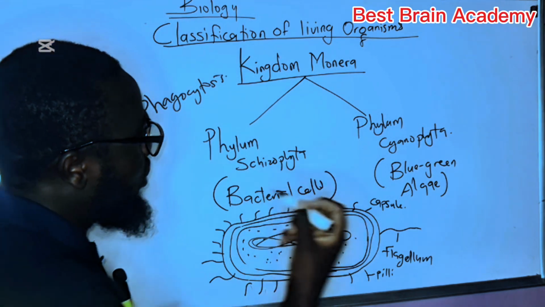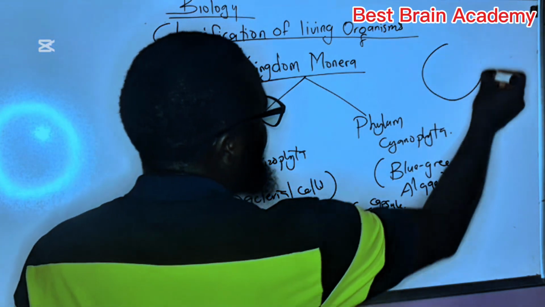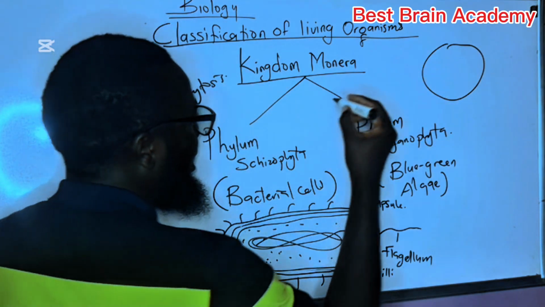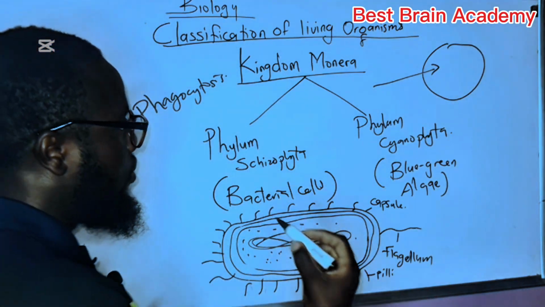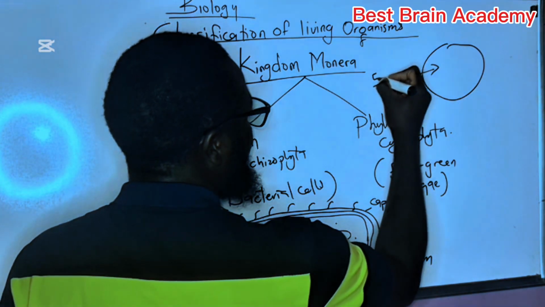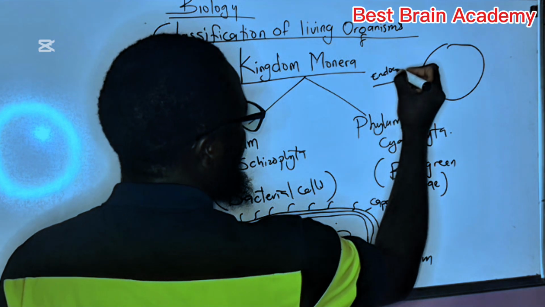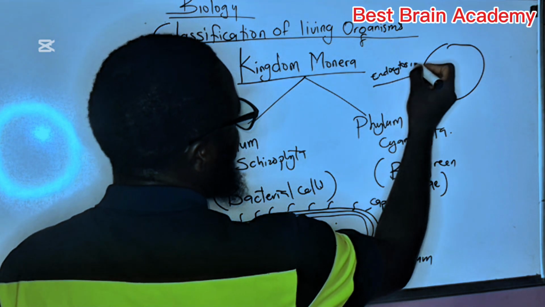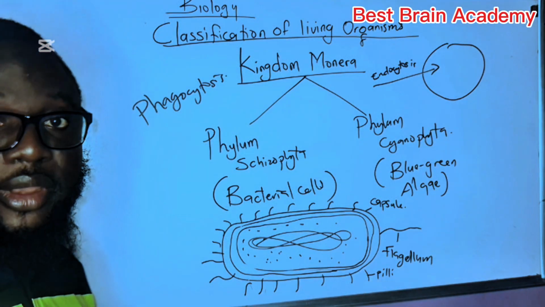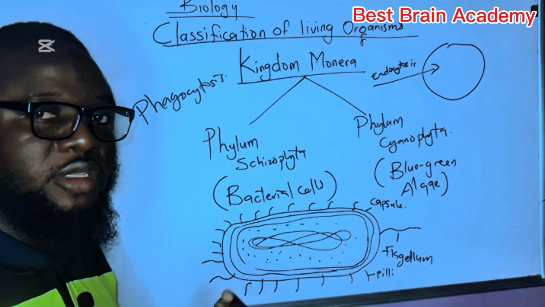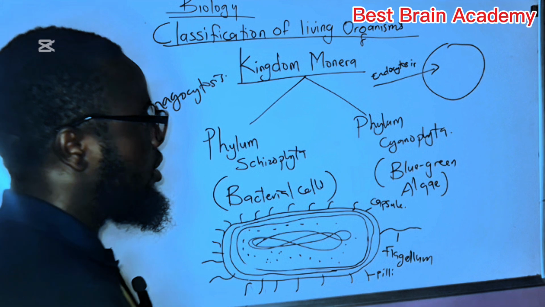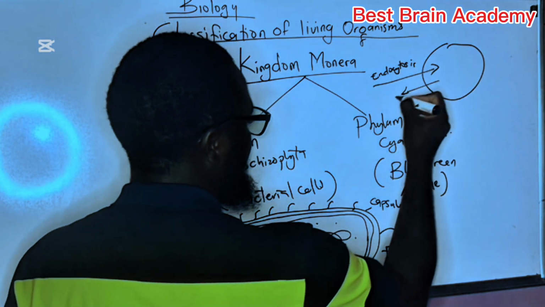There are two ways in which something can go in and out of the cell. If something goes into the cell, we call it endocytosis. When large materials go into the cell through the cell membrane, we call it endocytosis. When large materials come out of the cell into the environment, we call it exocytosis.